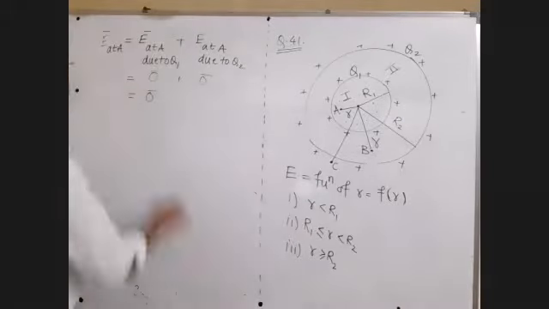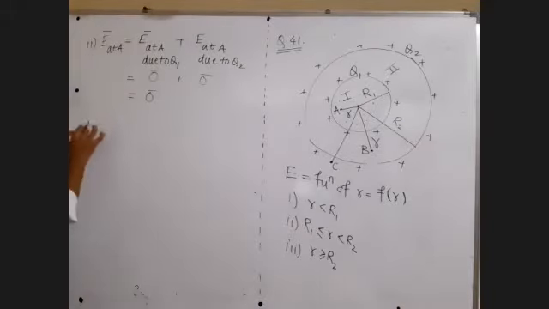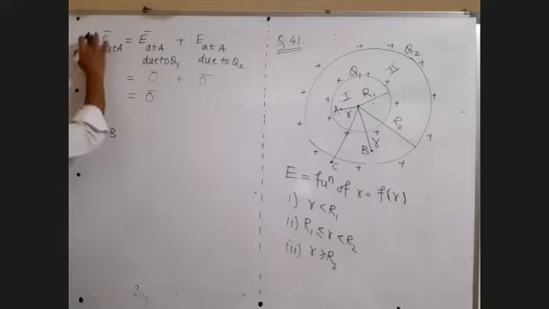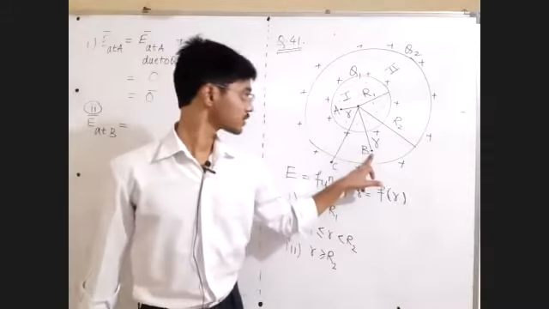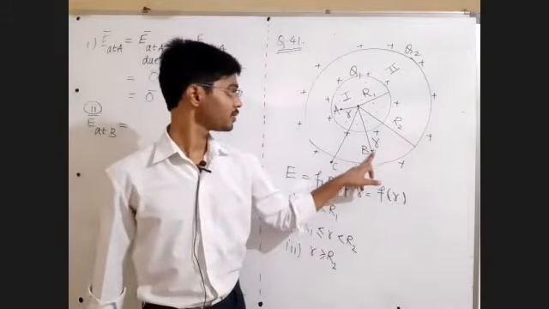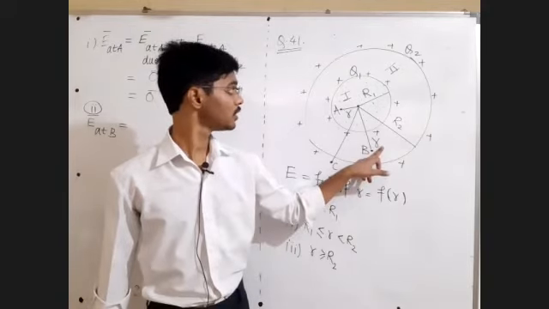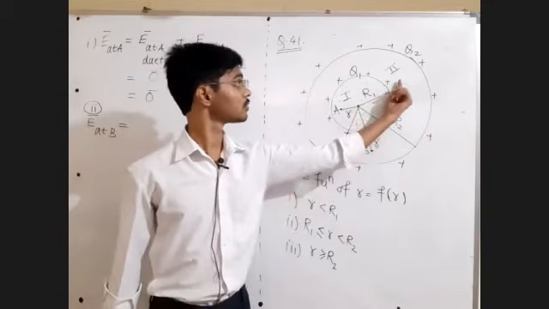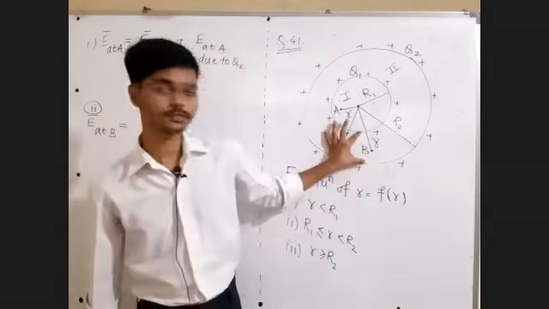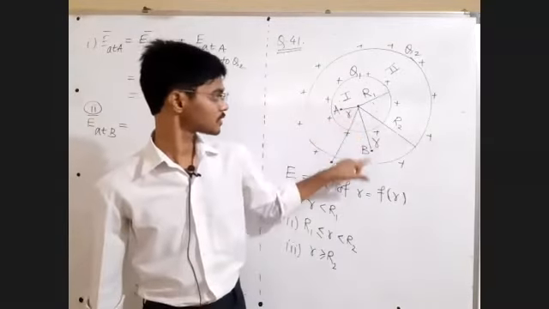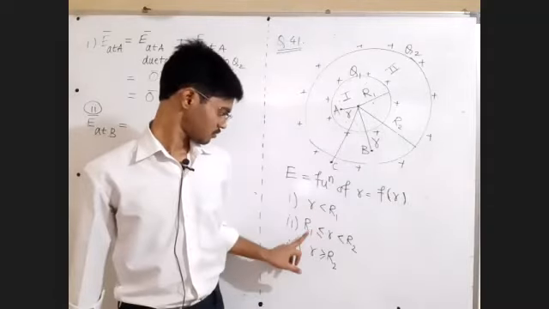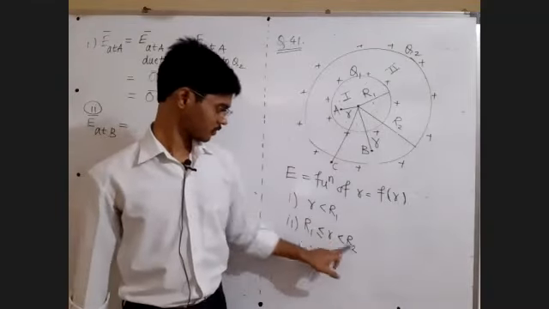Point number 2, electric field at point B. This was 1. This is point number 2, at point B. Where does point B lie? Point B has the small r value more than R1 and less than R2. So this region, more than R1, less than R2.